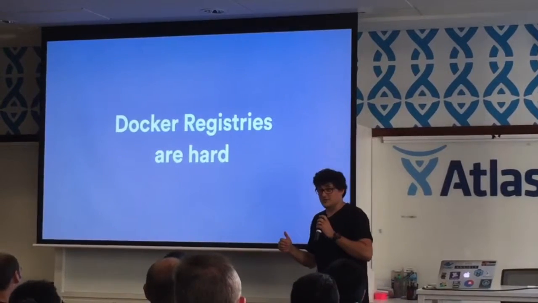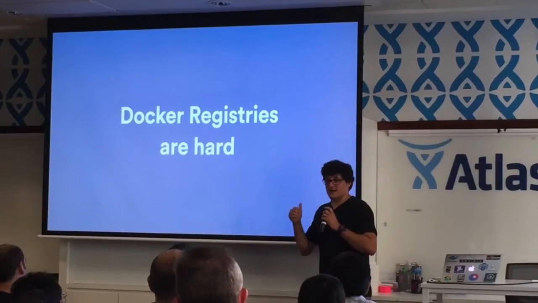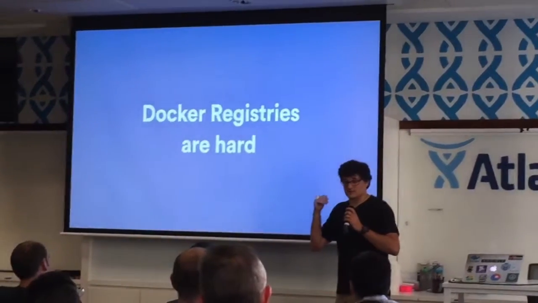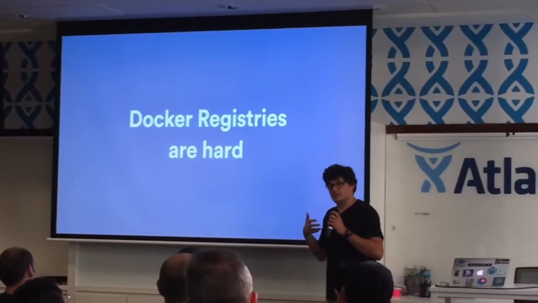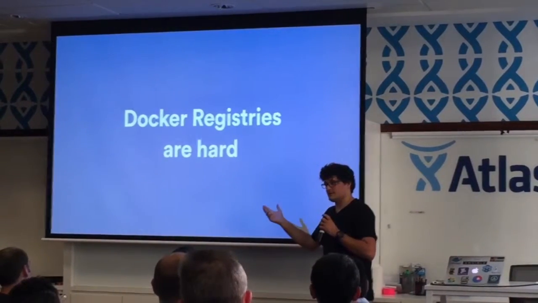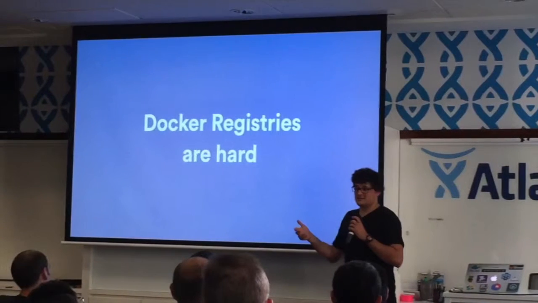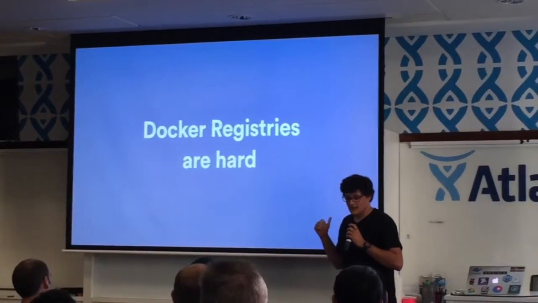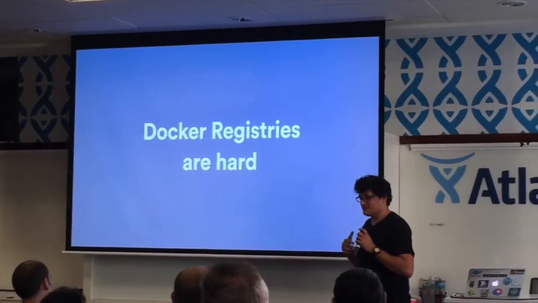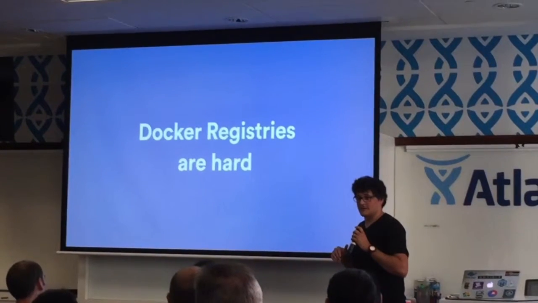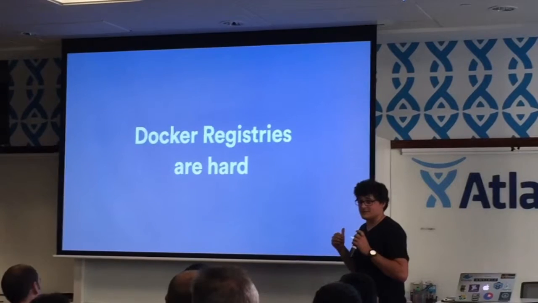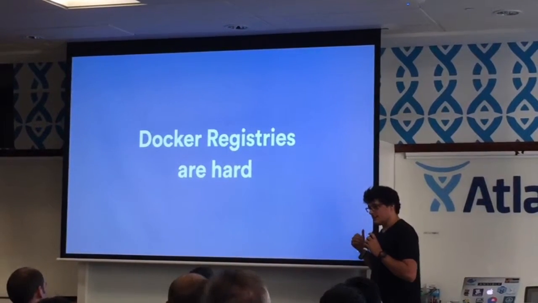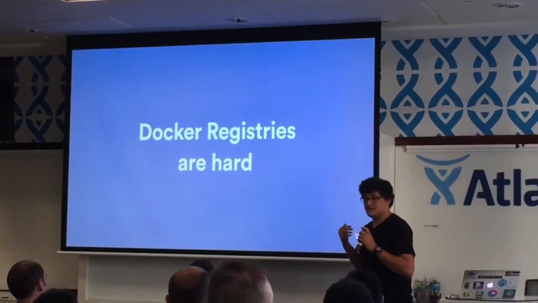Anyone else who's gone through that transition might have noticed that Docker provides a tool that will basically sync down all the images from one repo and sync it up to the next repo. And that initially seems like a good idea until you've got like 2 terabytes of images. So it didn't really work for us because the Docker daemon locks up after you pull down about 100 gig worth of images. In the end, we had to write a little script that was quite similar to that, but